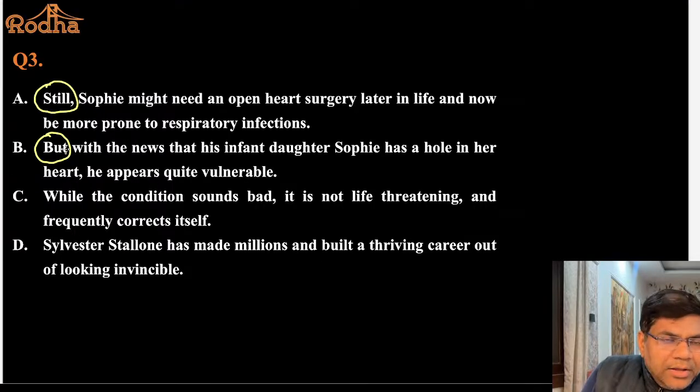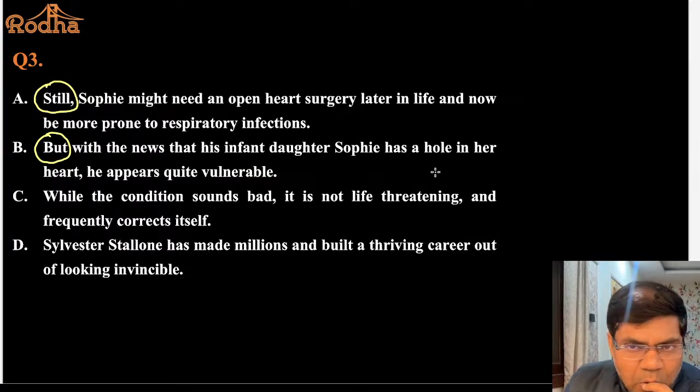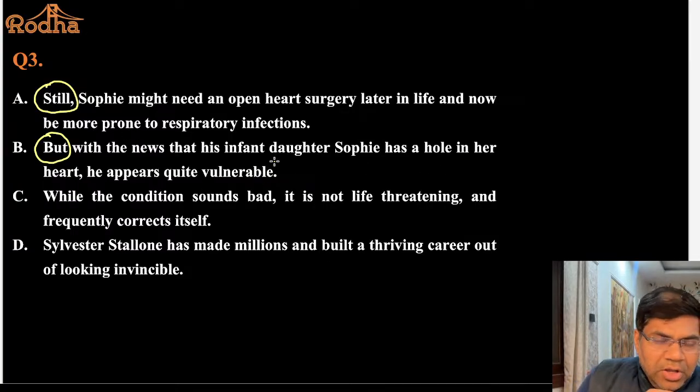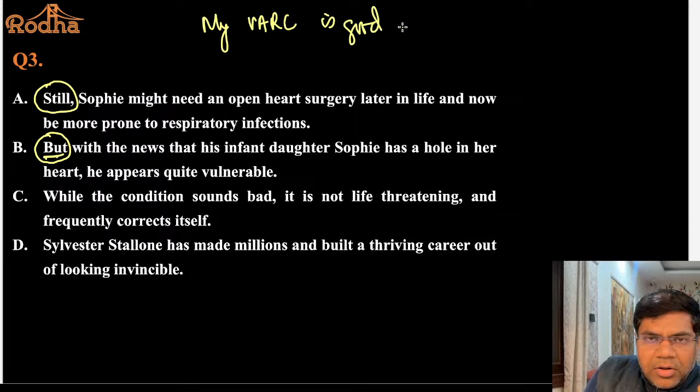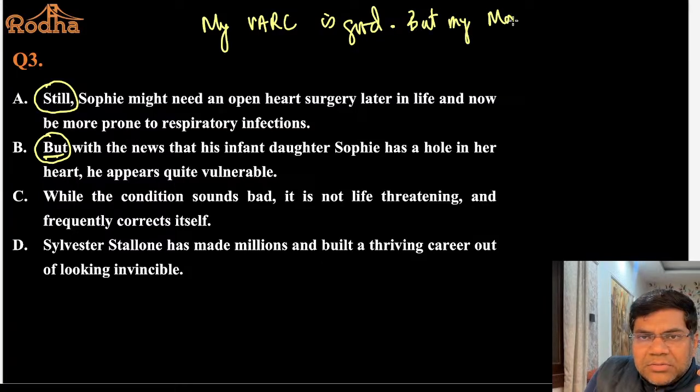What does but mean? You are trying to contrast. But with the news that his infant daughter Sophie has a hole in her heart, he appears quite vulnerable. So I need to ensure why the author has used the word but. You use the word but when you have two different types of information, positive and negative. For example, you would say that my VRC, meaning verbal, my VRC is good, correct, full stop, but my maths is very poor, correct.